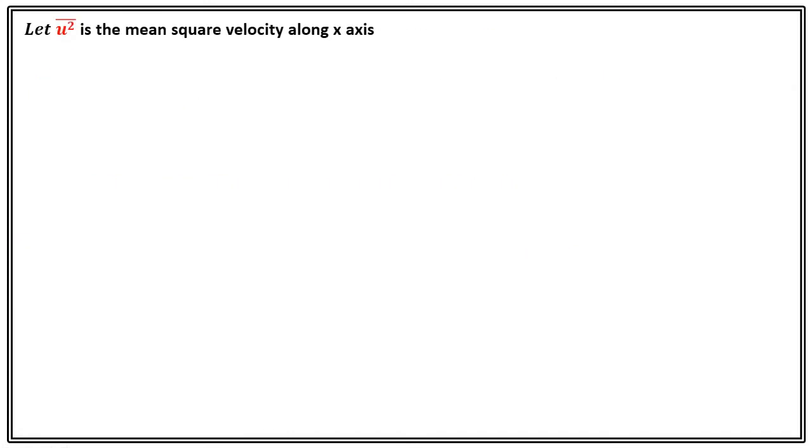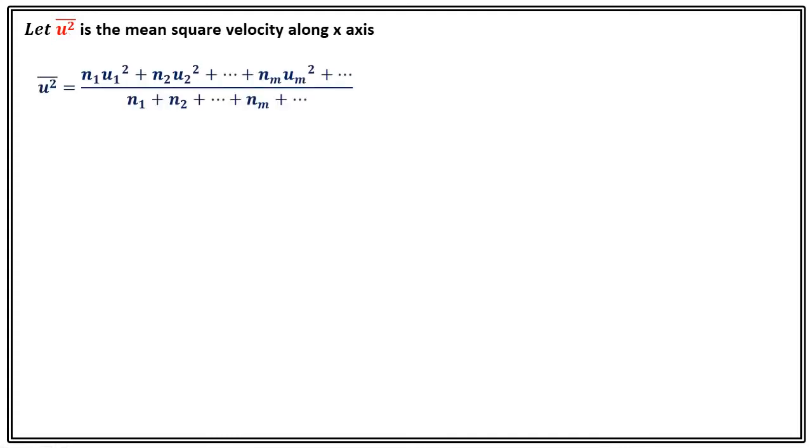Now we will introduce a quantity called mean square velocity, which is defined like this. Here n1 molecules are moving with velocity u1, n2 molecules are moving with velocity u2, and so on. So how can we define the mean square velocity? Mean square velocity is n1 u1 square plus n2 u2 square plus so on, divided by n1 plus n2 plus so on. We can write this in the form of a summation: summation over ni ui square, where the summation runs from i equals 1 to infinity. Similarly here, the summation over i runs from 0 to infinity.